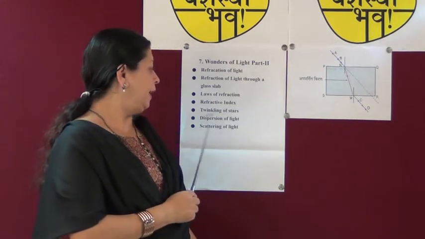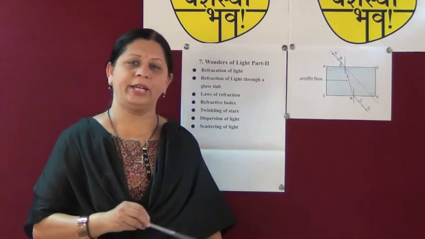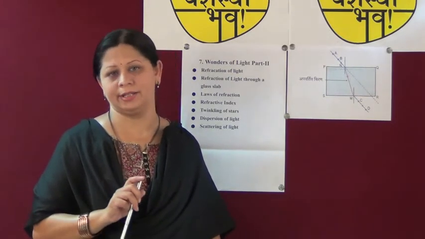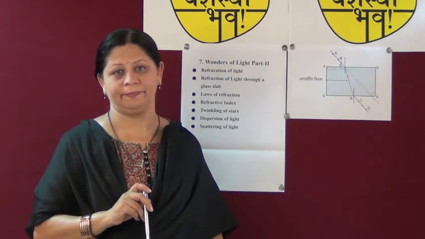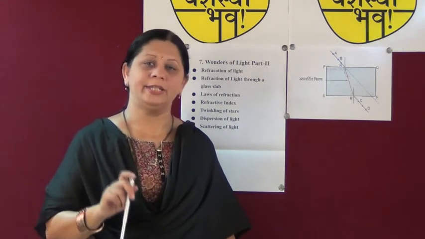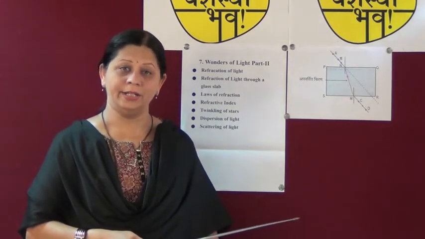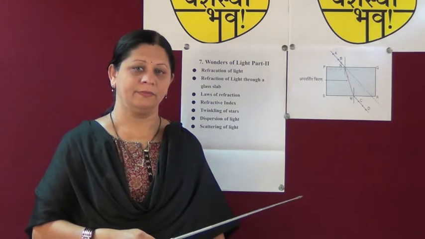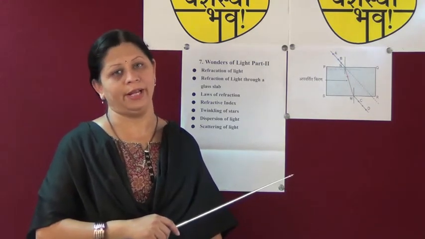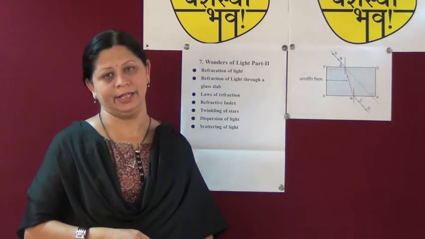Now here, twinkling of stars. At night when we look at stars, we can see stars are twinkling. Why does this happen? What are stars? Are they moving? No. Stars have their fixed place. And we see the twinkling of stars due to refraction of light taking place in nature. How this takes place, let us see.